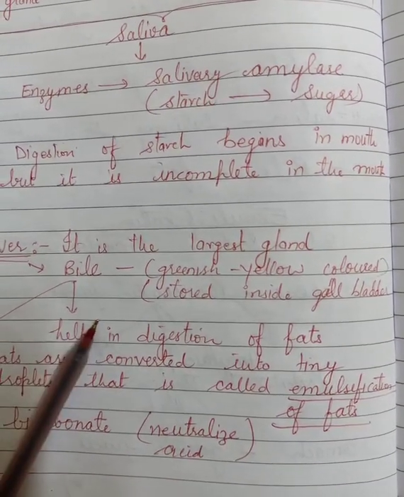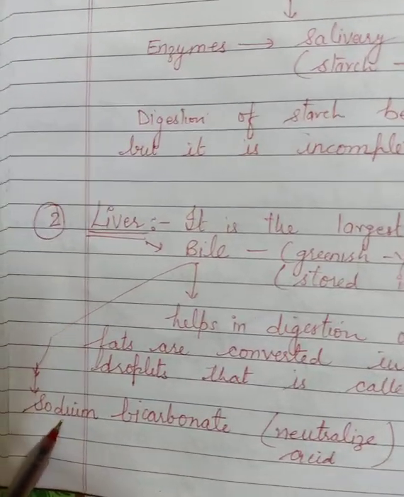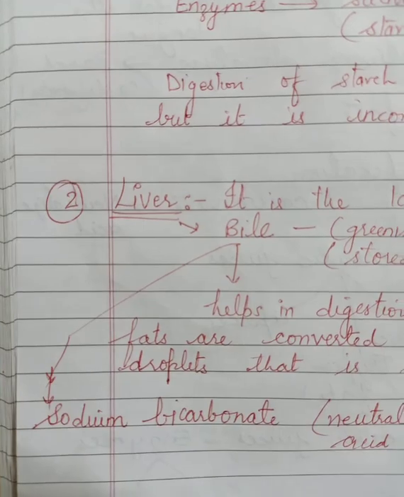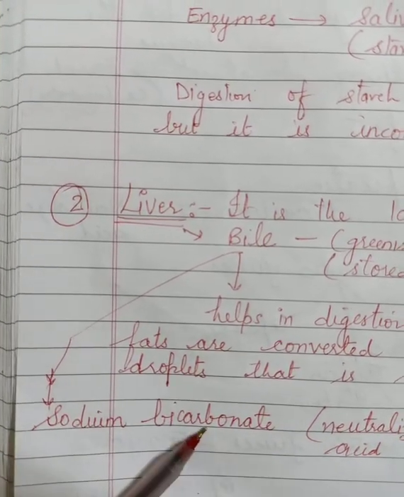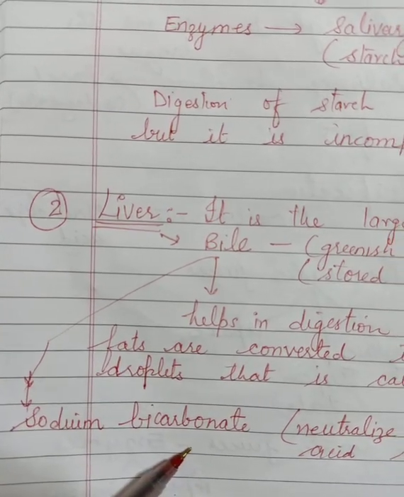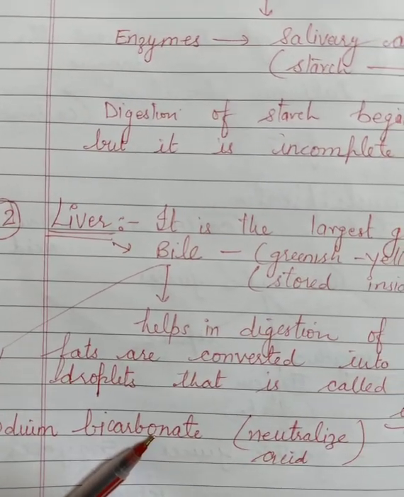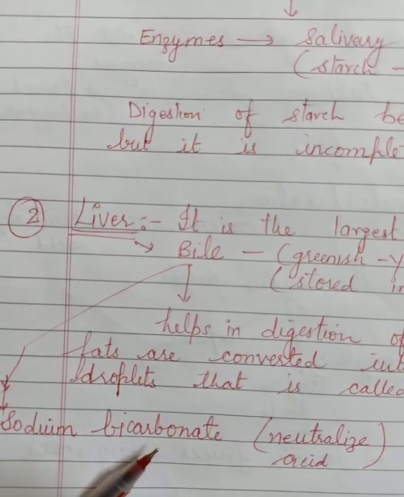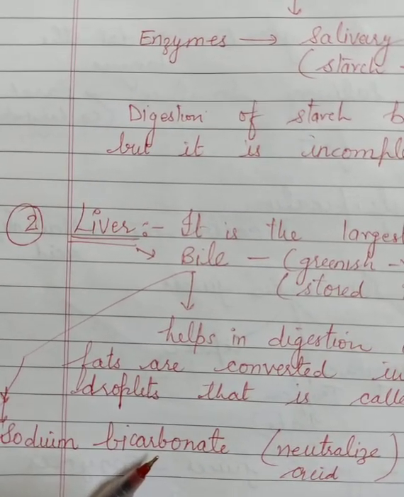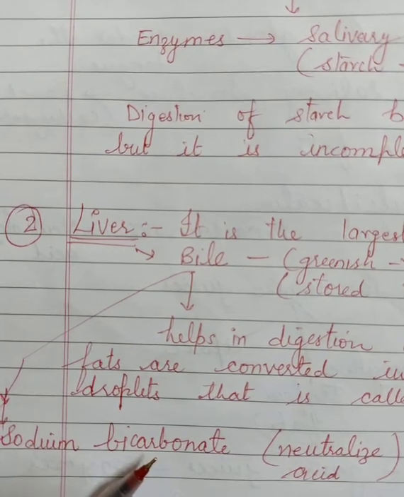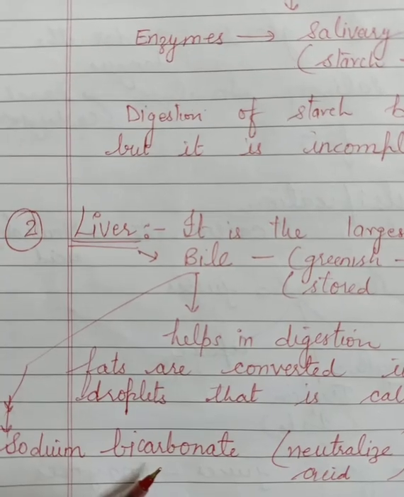The third thing done by bile is that it produces one compound that is called sodium bicarbonate. Very important. Now what is the function of that sodium bicarbonate? As I have told you in the previous lecture also, sometimes it happens inside our body that we feel acidity. When we feel acidity, it means something is wrong inside our stomach. Whatever we have eaten, something wrong we have eaten, and the stomach is not able to digest that thing.